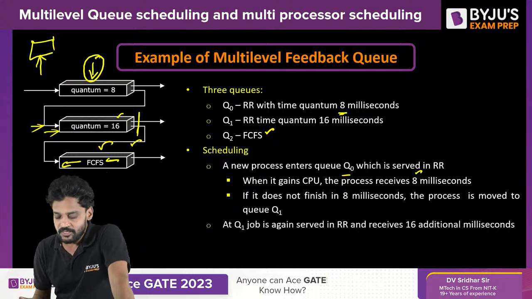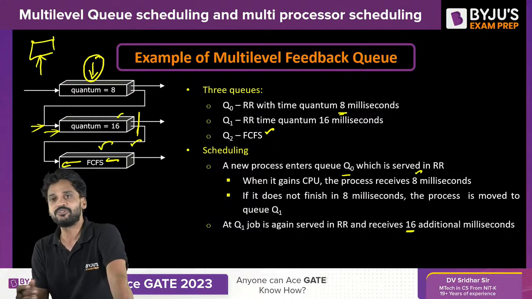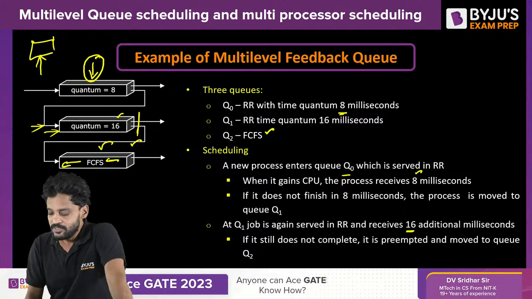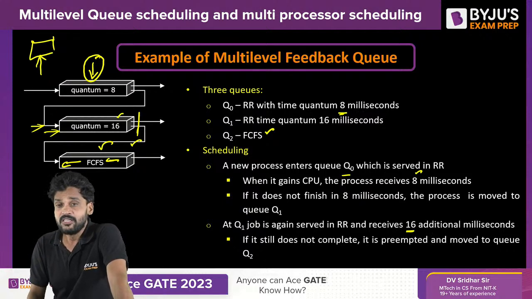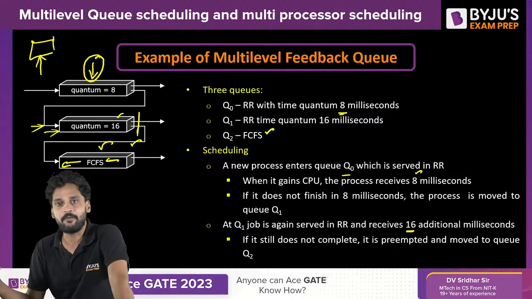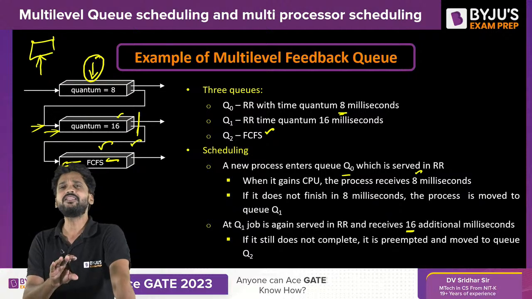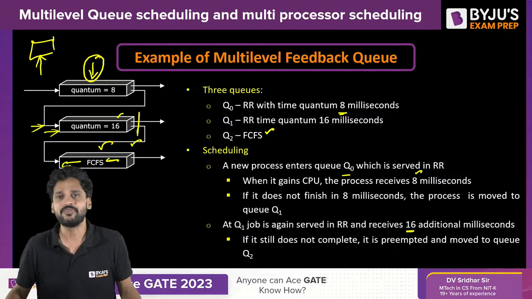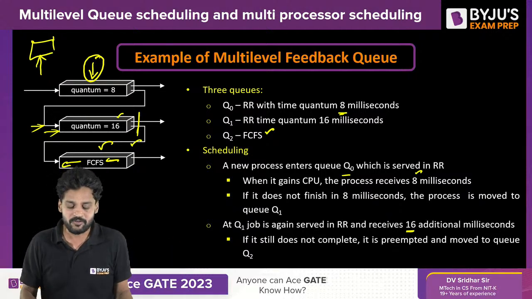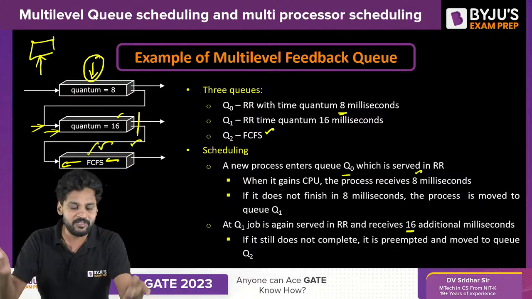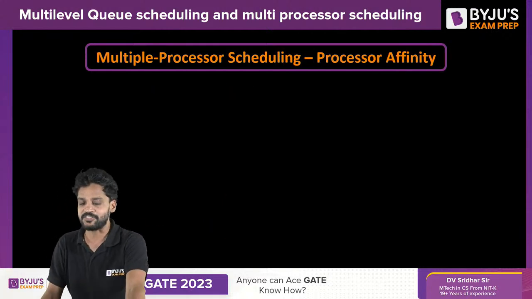And the third one is, if a Q1 job is again served in RR and receives 16 additional milliseconds, and it still doesn't finish its execution, it will be preempted and appended as a tail to the third queue, in which only the longest processes remain in the system, no matter how they execute. So what we do is, let them execute any time they want, so you just assign FCFS.